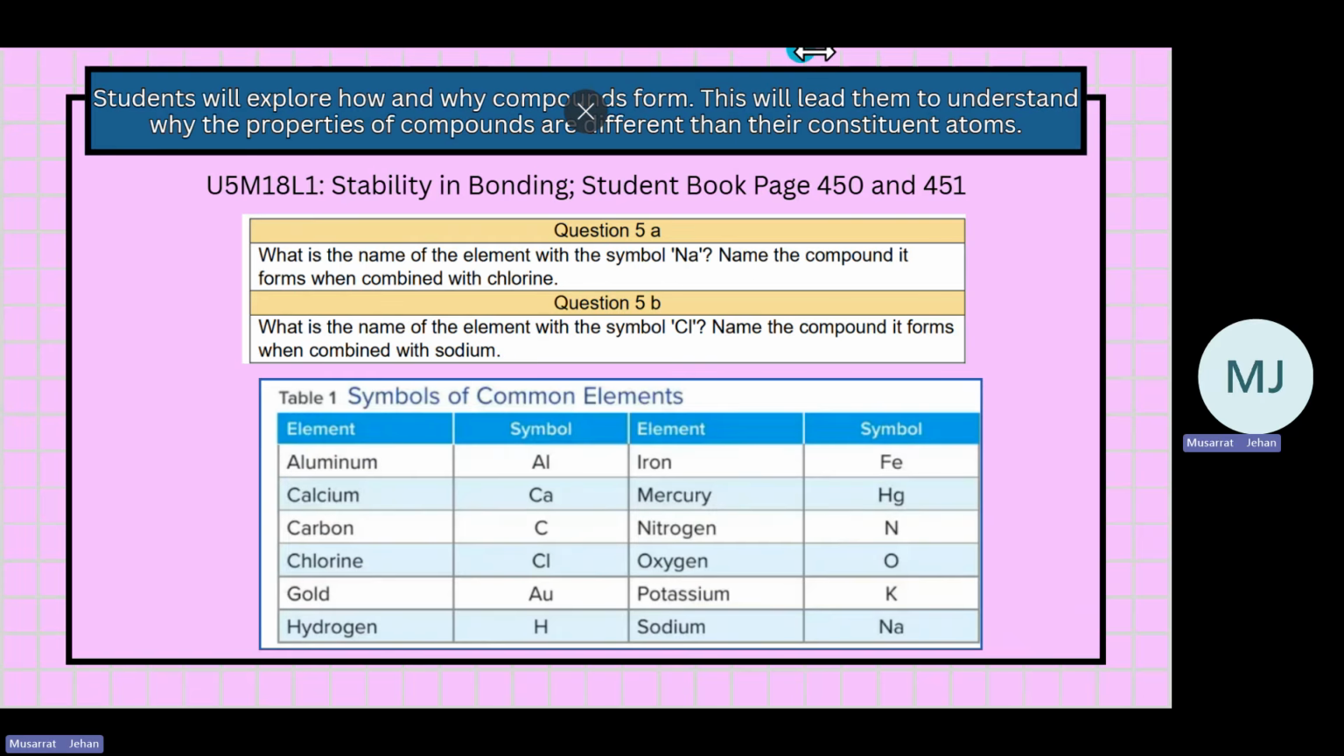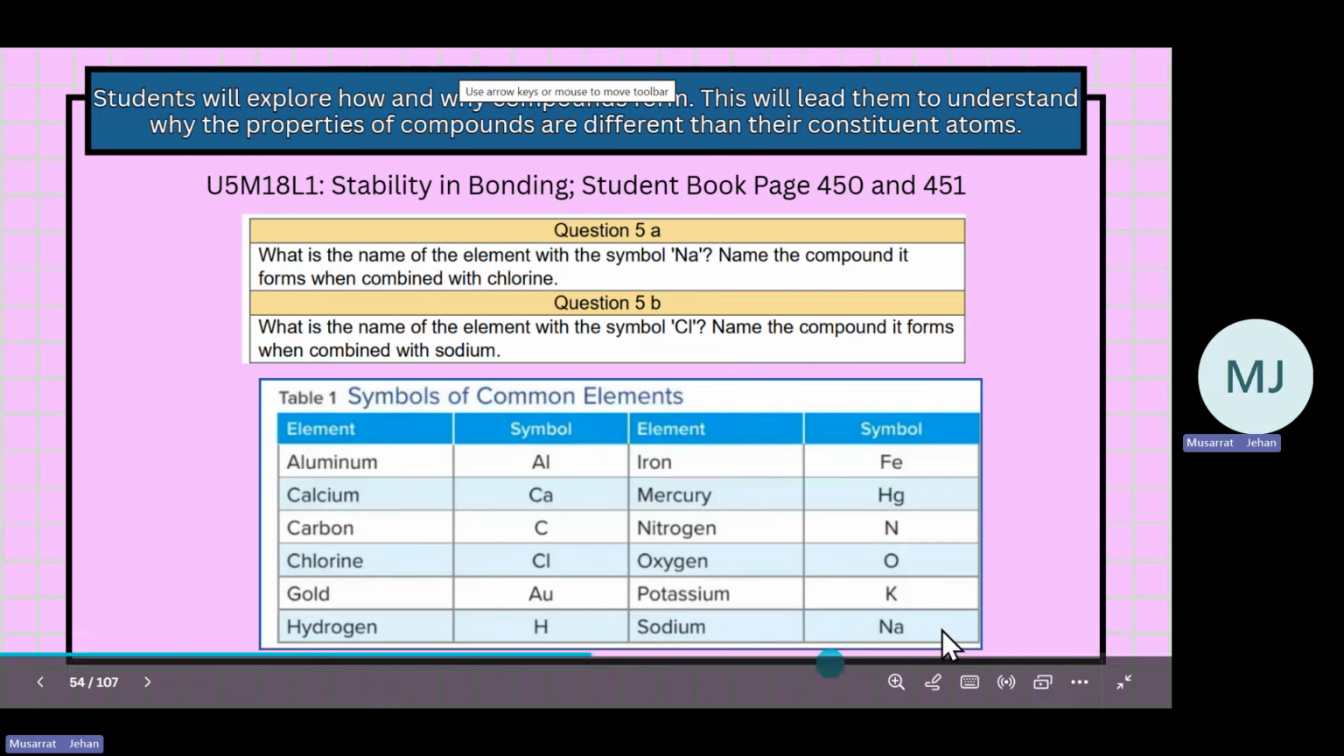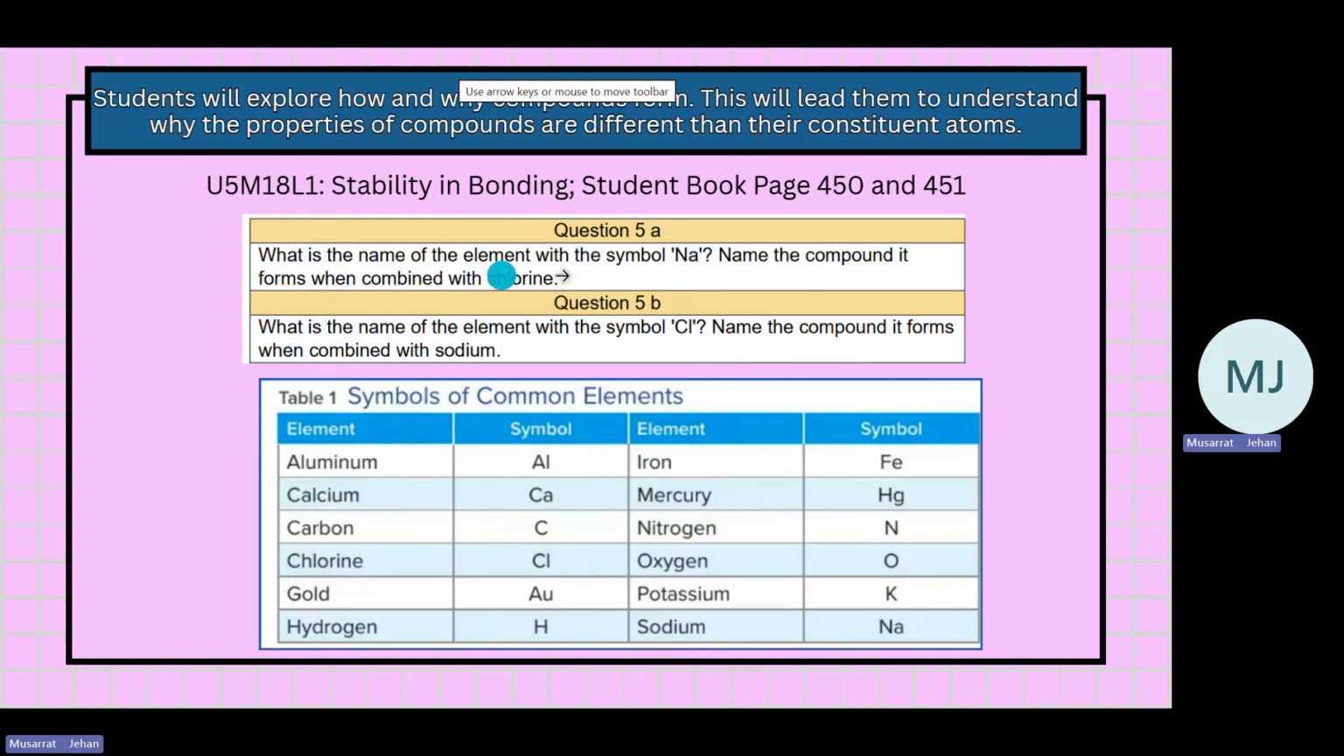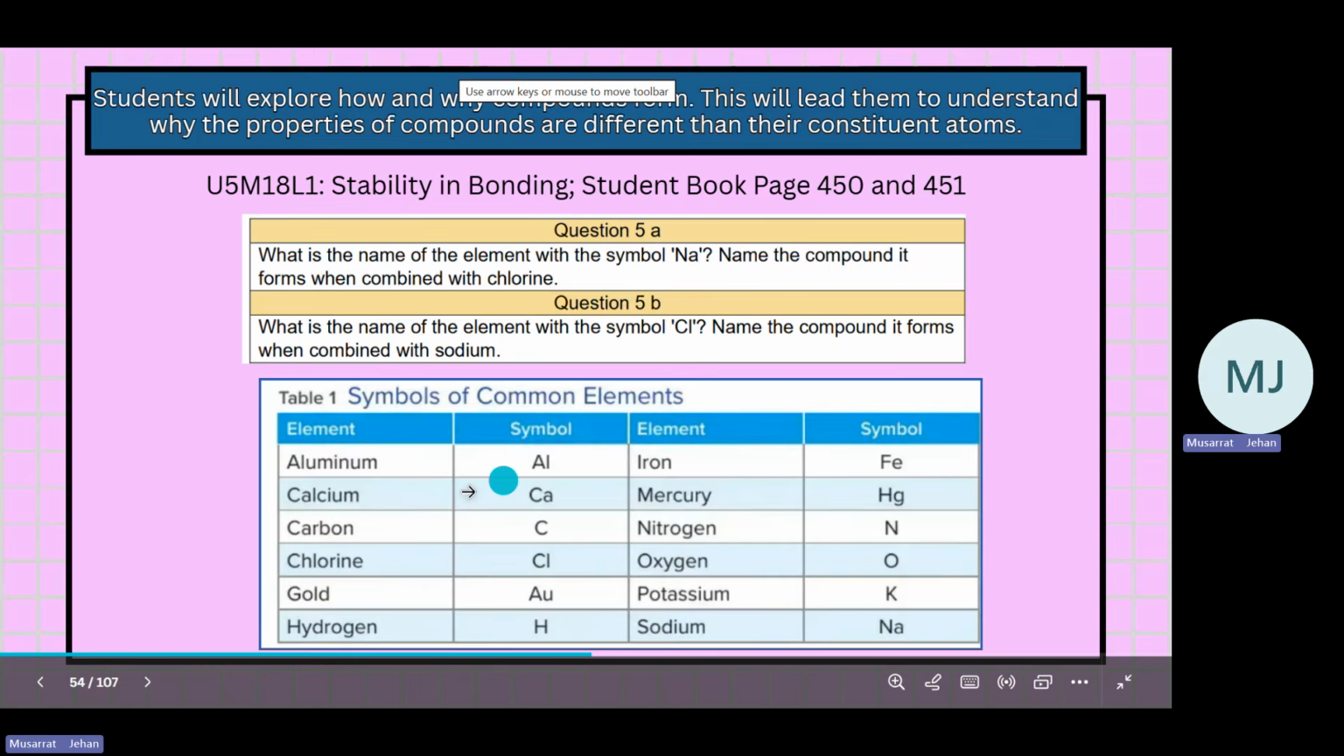Then we come to the last lesson, stability in bonding. What is the name of the element with symbol Na? This was updated, that's why the color of the slide is different. First, they had just written what is the name of the element. Now they also added: name the compound it forms when combined with chlorine. What is the name of the element chlorine? Name the compound. It's better to try to memorize the symbols of these common elements.